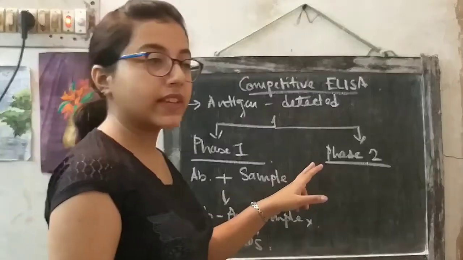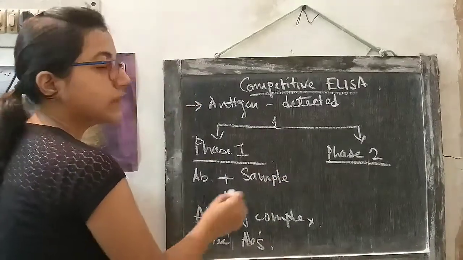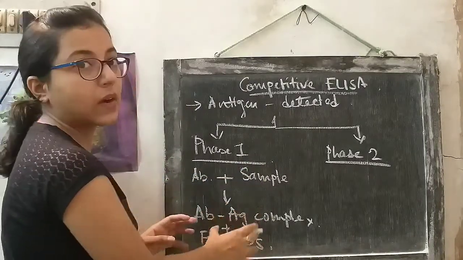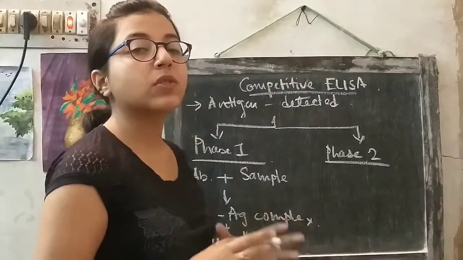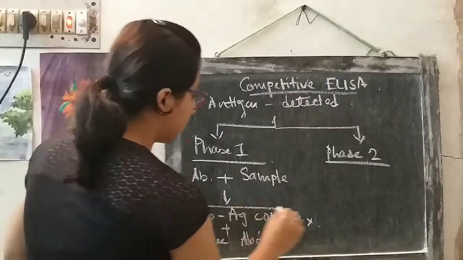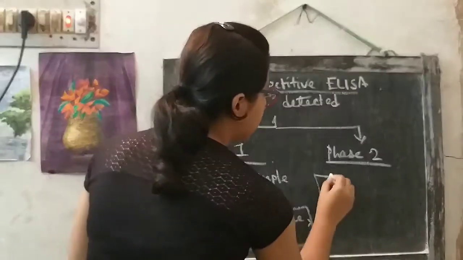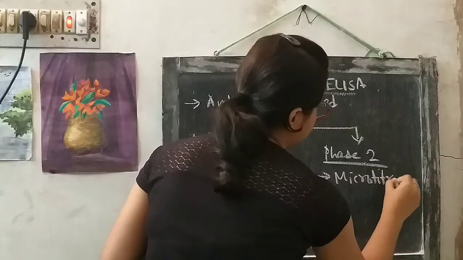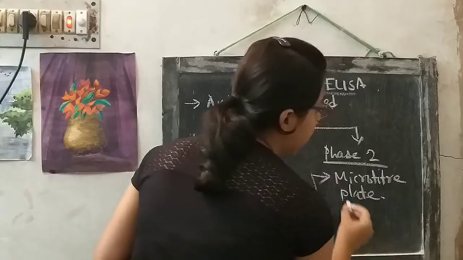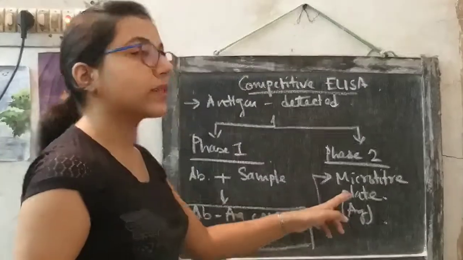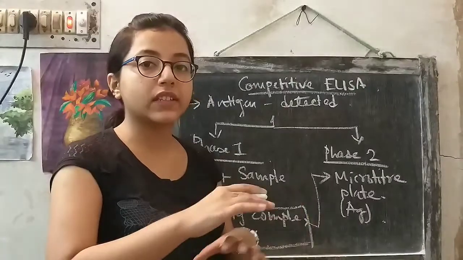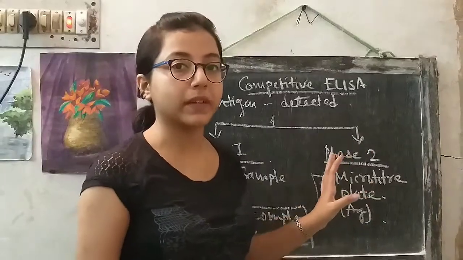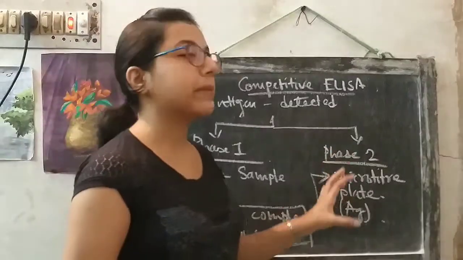Now moving into the second phase. In the second phase, this solution that is formed by mixing the antibody with the sample is poured in a microtiter plate that is coated with antigen. So the microtiter plate already contains antigen on its surface, and this solution is now added in the microtiter plate. This is where the reaction will happen in phase 2.